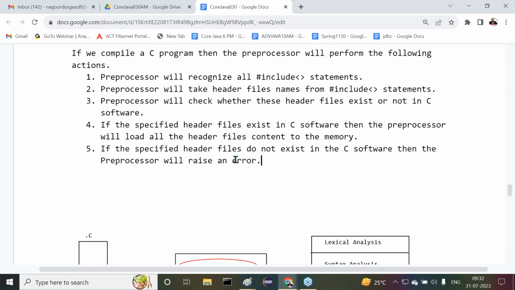Some errors, or maybe one error or more than one error. Simply speaking, it will raise errors depending on the requirement, depending on the situation. Errors will come. Sir, got it or not?